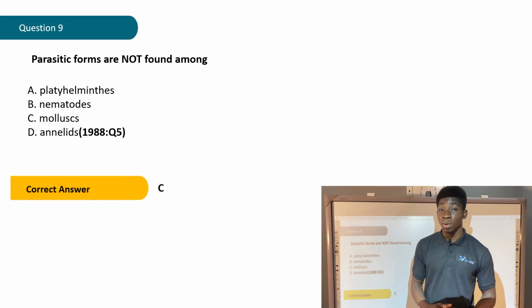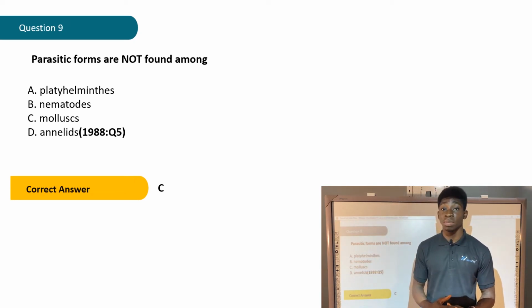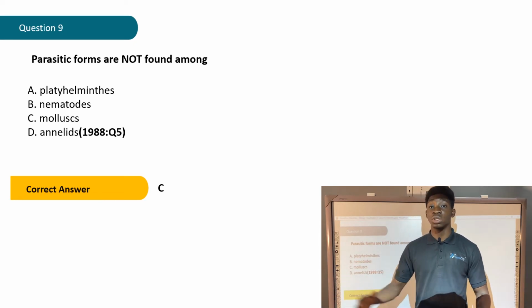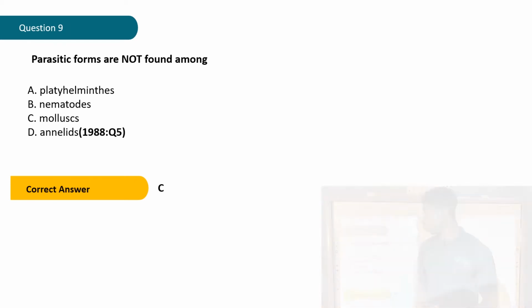We have platyhelminths that are parasites. We have nematodes that are parasites. We have annelids that are parasites. But mollusks, for example the snails, are not parasites. So the correct answer is C, mollusks.